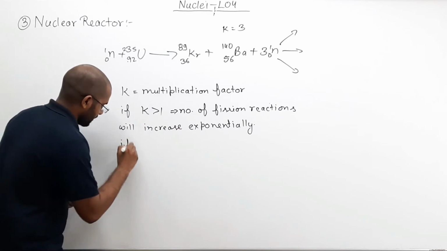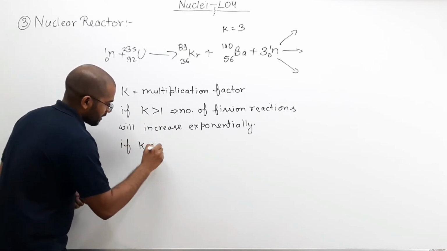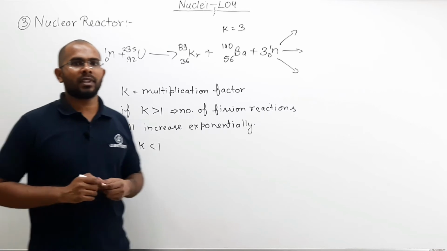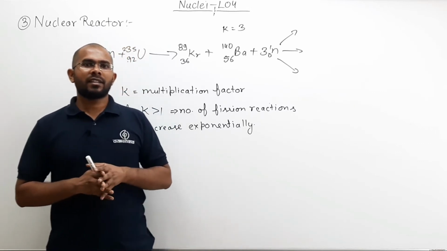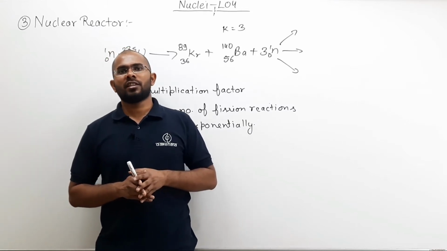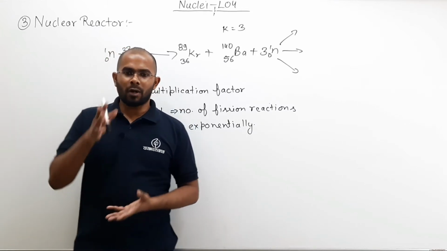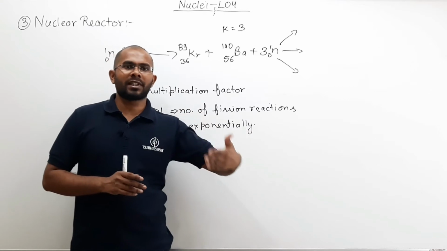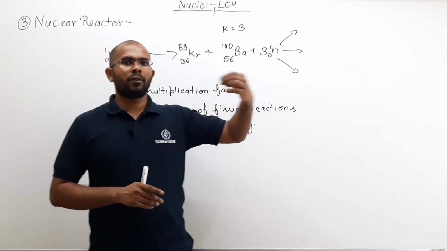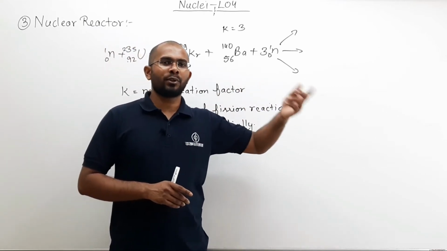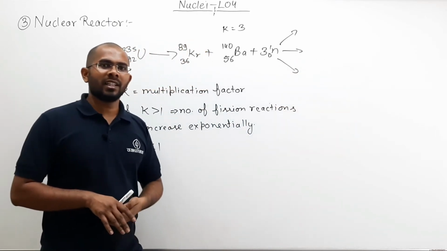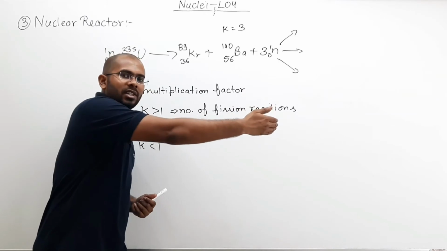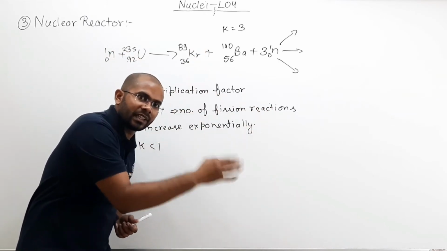And if K is less than 1, then what will happen? Let us say K is 0.5. Initially I generated, let us say, 16 nuclear fissions. Out of those 16, 8 will take place. Out of those 8, 4 will take place. Out of those 4, 2 will take place. Out of those 2, 1 will take place, meaning the number of further chain reactions will decrease.